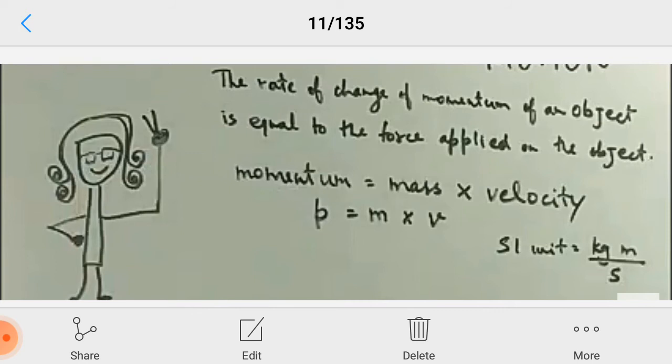And the rate of change, obviously, means the time factor is there, and the direction of both the momentum and the velocity is the same. The SI unit of momentum is kg meter per second.